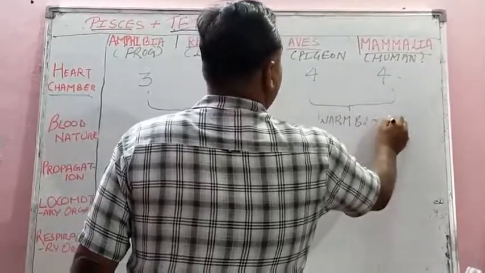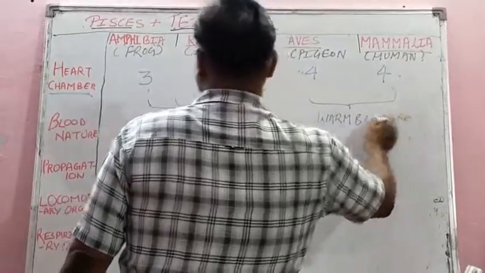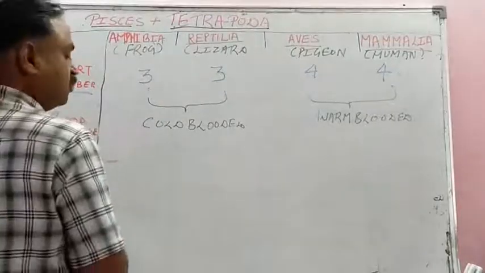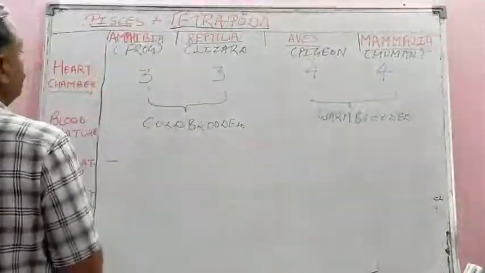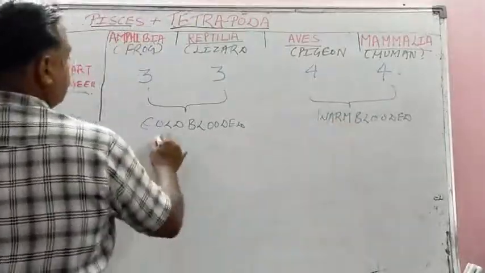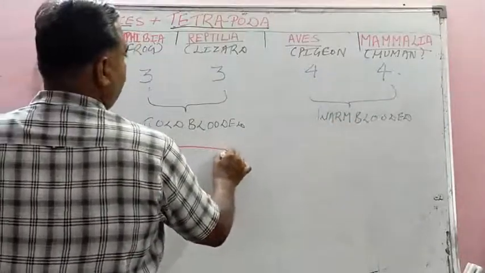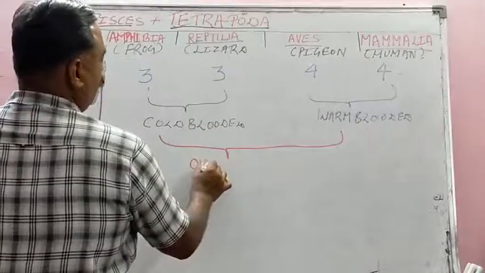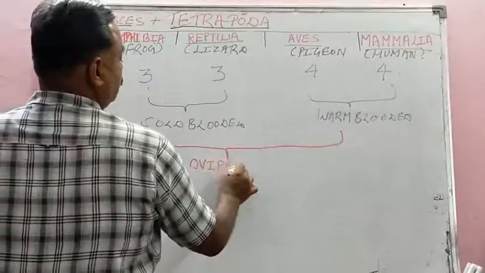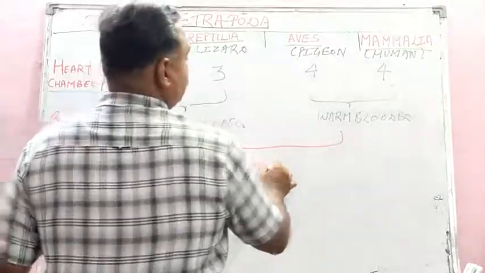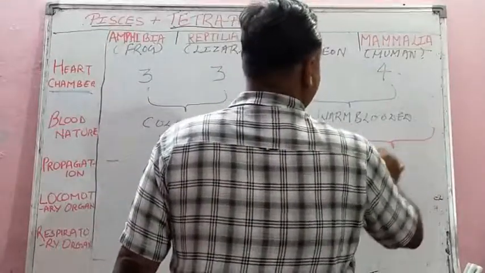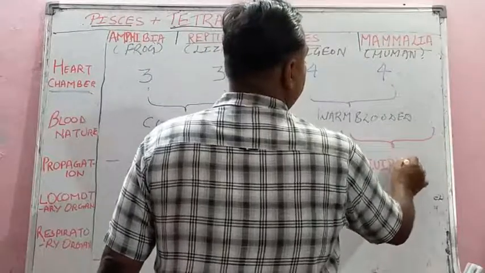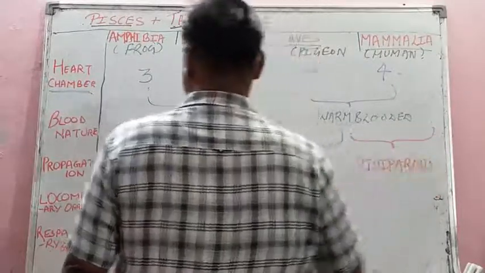Warm-blooded and cold-blooded. Propagation means how do they reproduce, children? How do they reproduce? All are oviparous. Amphibia, reptilia, apes, all are oviparous except the last, we are viviparous. Mammals are viviparous. We give direct birth to a young one without laying egg.